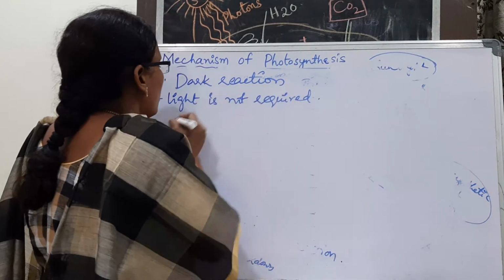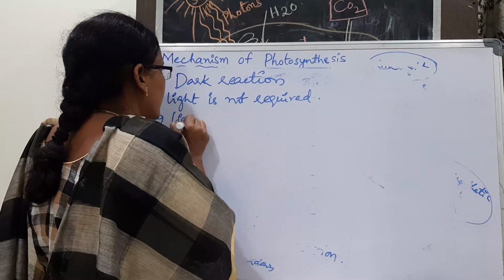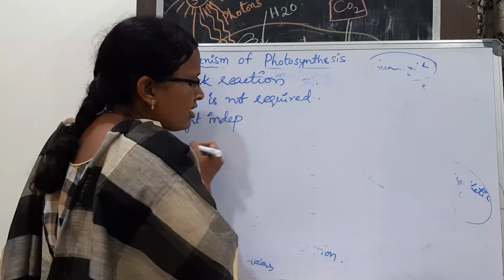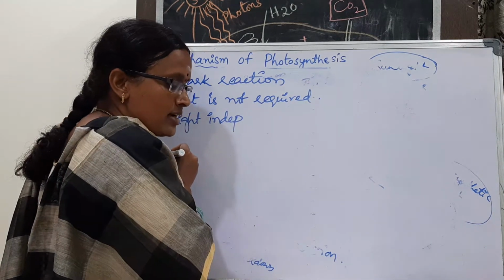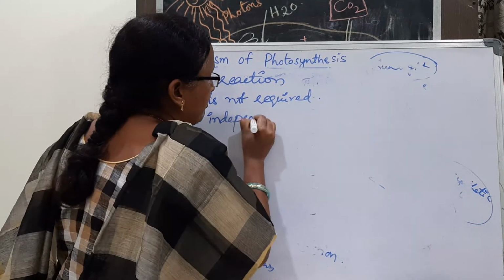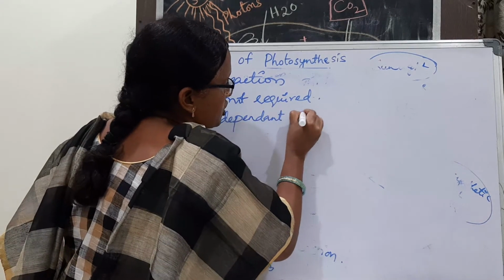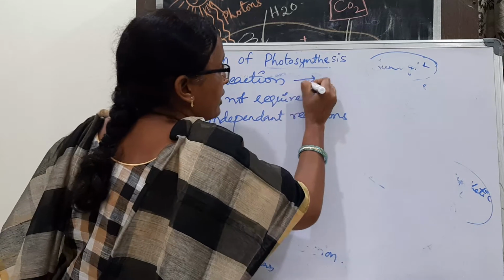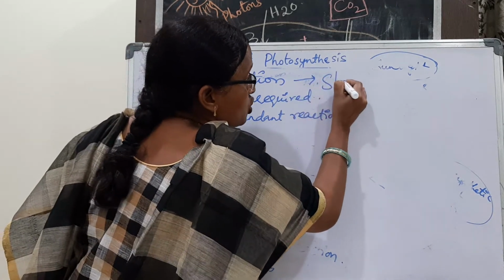And so we call them light independent. They are known as light dependent reactions. These are known as light independent reactions. Dark reactions are known as light independent reactions, where the site is the stroma.